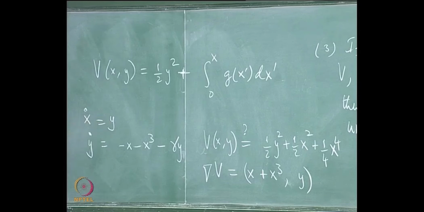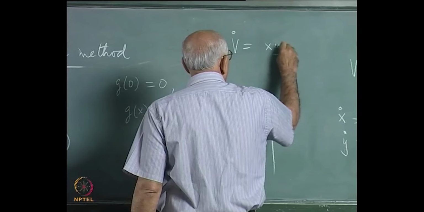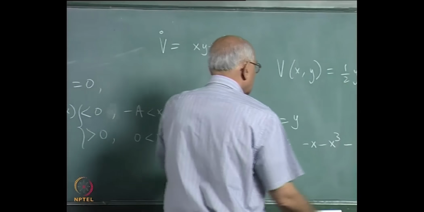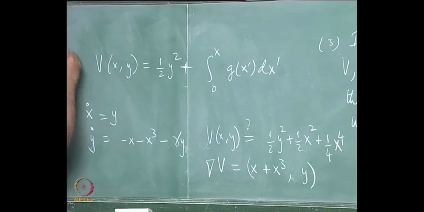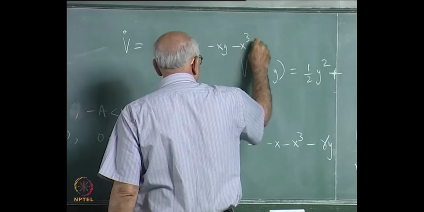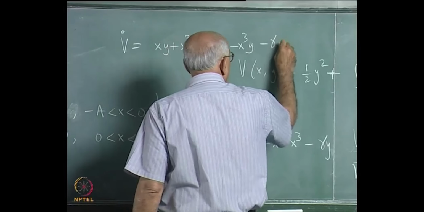So v dot is equal to xy plus x cubed y, that is this times this, and then minus xy minus x cubed y minus gamma y squared.